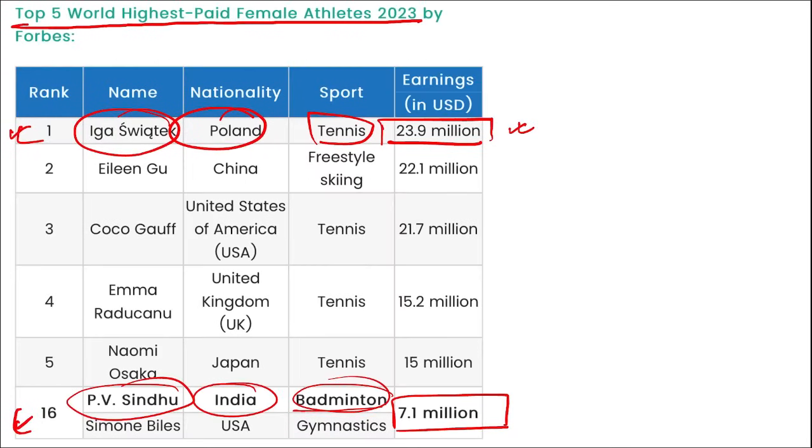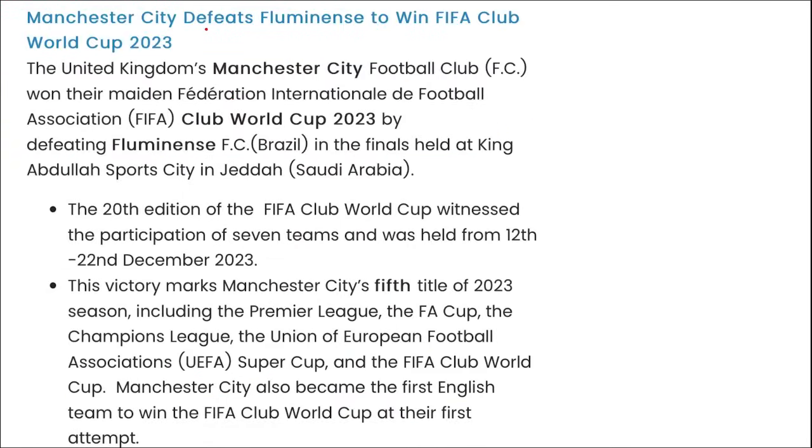Next, Manchester City has defeated Fluminense to win FIFA Club World Cup 2023. I repeat, if we are talking about FIFA Club World Cup 2023, it is Manchester City, right? This is a UK football club.